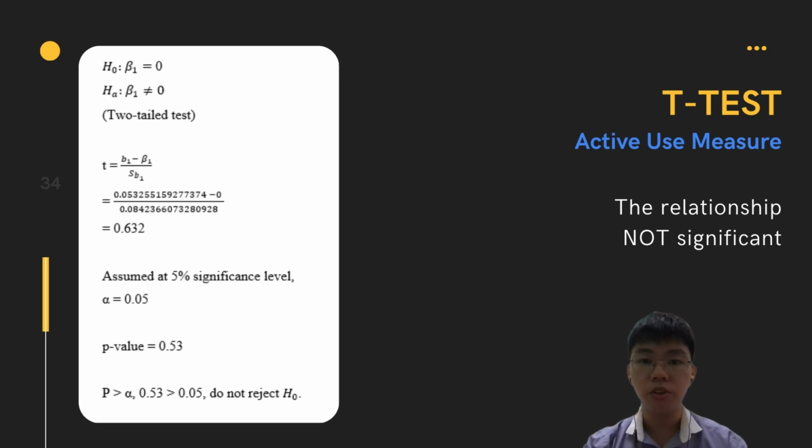So we do not reject the null hypothesis, and the t-test shows there is no significant relationship between the dependent variable Center for Epidemiologic Studies and the independent variable active use measure.